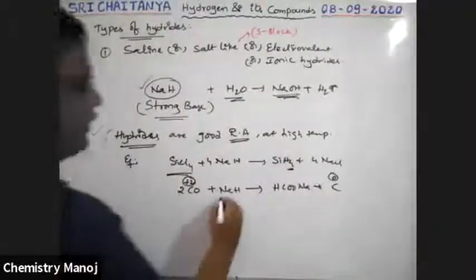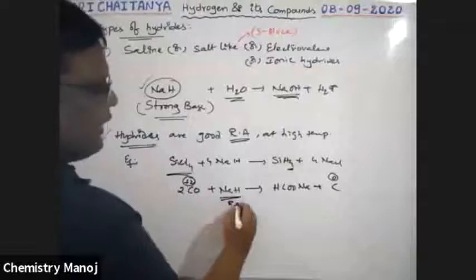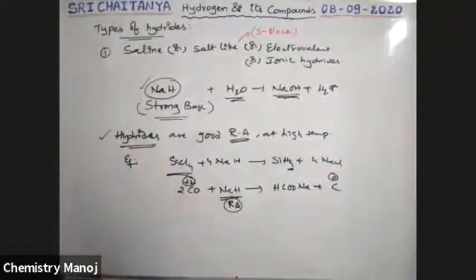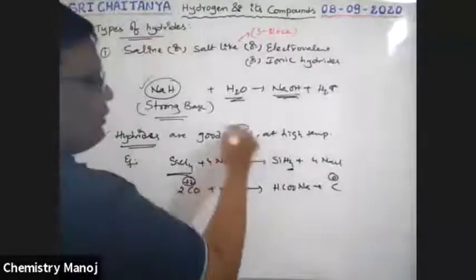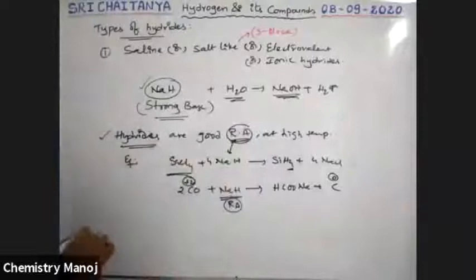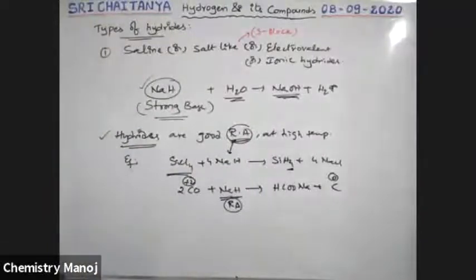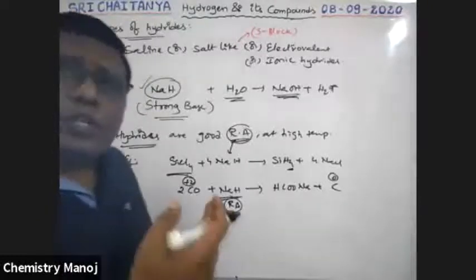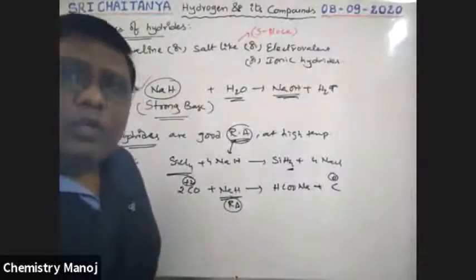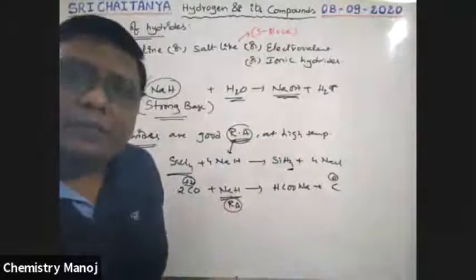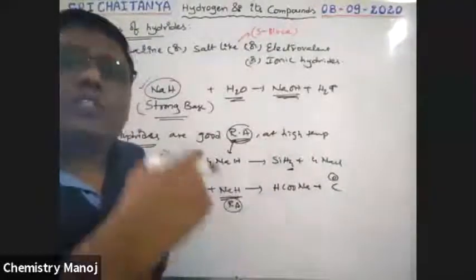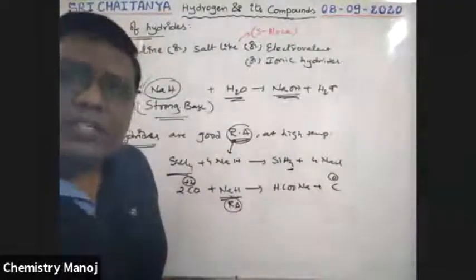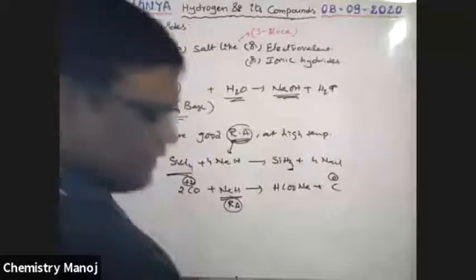That is done with NaH, so NaH acts as a reducing agent. Like this, a number of chemical reactions are possible. In all those cases, our hydrides act as the best reducing agents. Now, these metal hydrides are also most useful to prepare complex hydrides. Those complex hydrides also act as the best reducing agents. So what are those complex hydrides? Let us see.